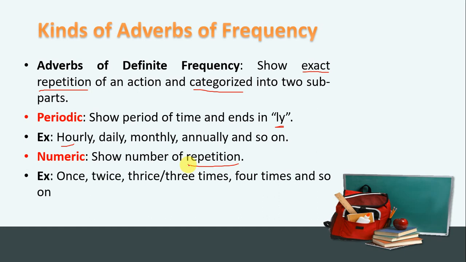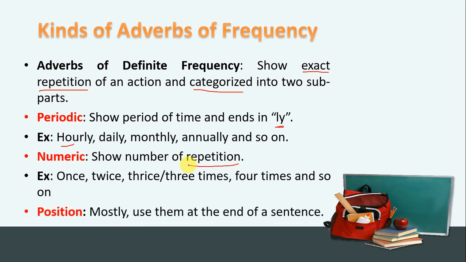For example, once, twice, thrice, or sometimes 3 times, 4 times, and so on, right? 4 times, 5 times, 6 times, 7 times, 30 times, 10 times, 1,000 times, etc. There are so many, right? For example, I told him 10 times not to be absent. So it means the action happened 10 times. So 10 times is a definite frequency adverb, a numeric one, because it shows the repetition of an action in number. So position, mostly where do we use them?